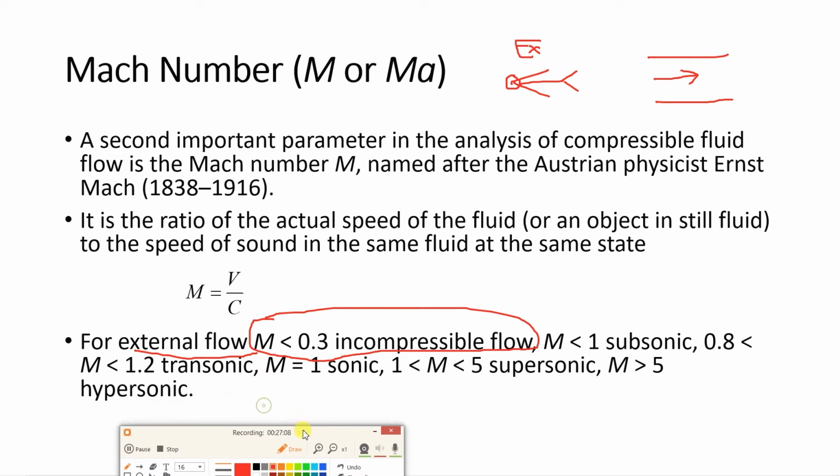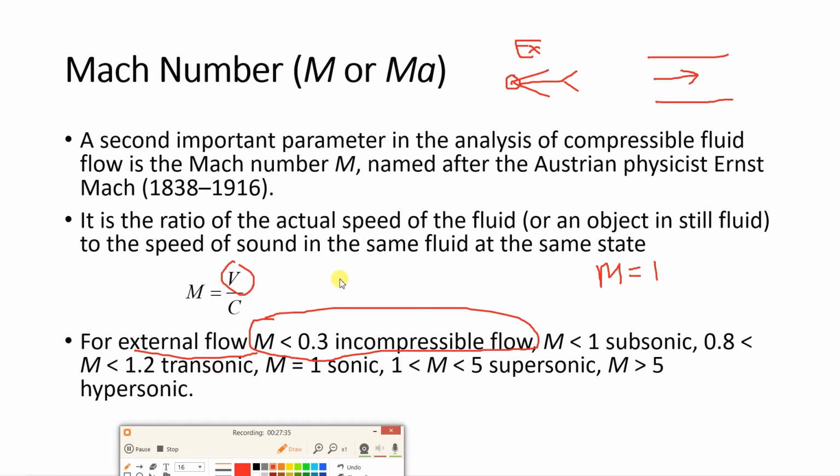Now, when the Mach number goes above 0.3. Mach number means what? Basically the velocity of the fluid or of the object, divided by the speed of sound. When the Mach number is beyond 0.3, that flow is known as subsonic flow. Suppose the Mach number is 1.